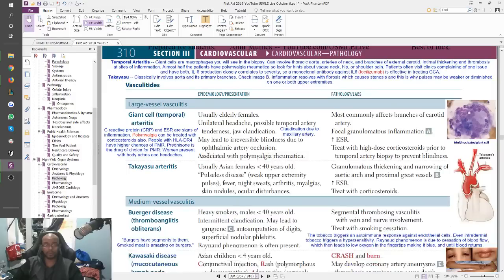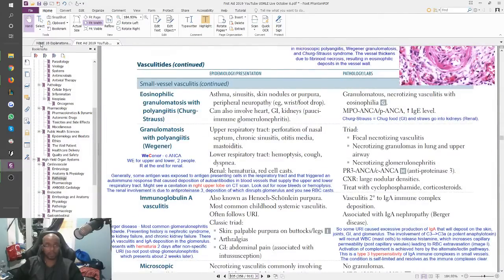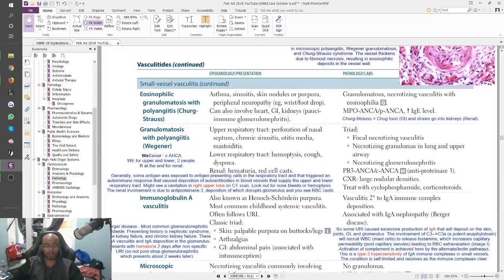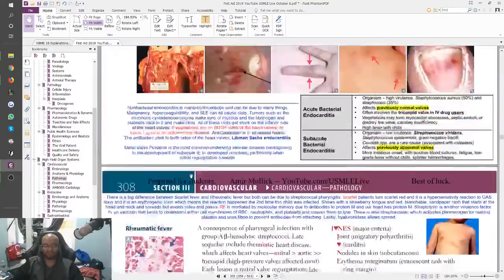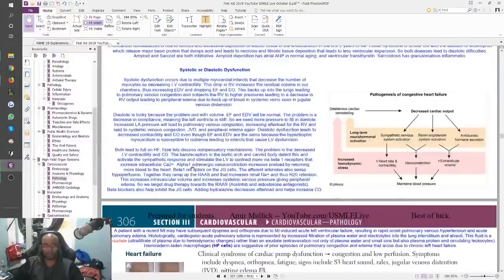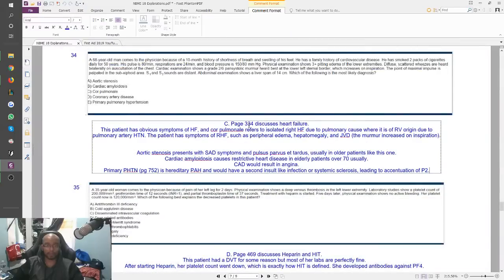So they tell you, where is it? Did I look at the wrong page? Page 334 discusses heart failure. What did I do? No, it doesn't. Probably wrote down the wrong page. This page right here, page 328. Okay, let me fix that.